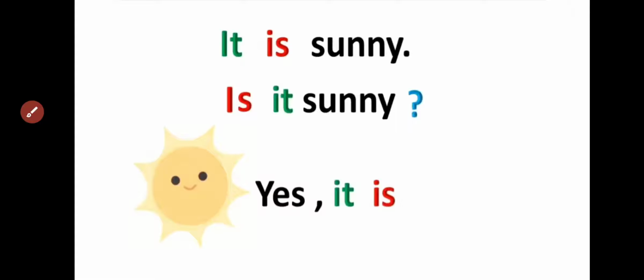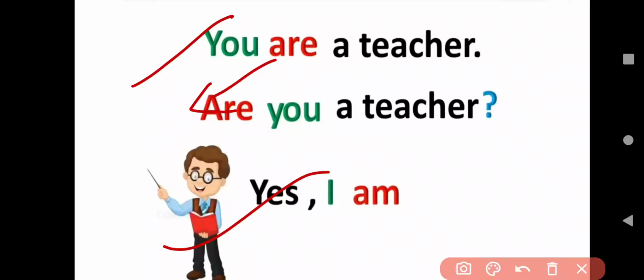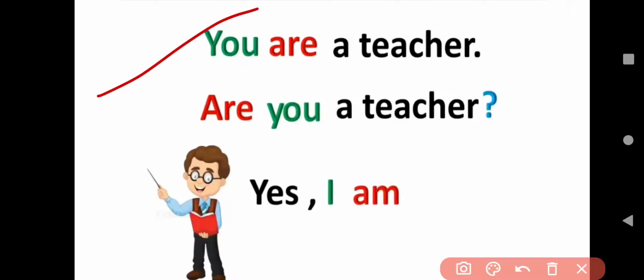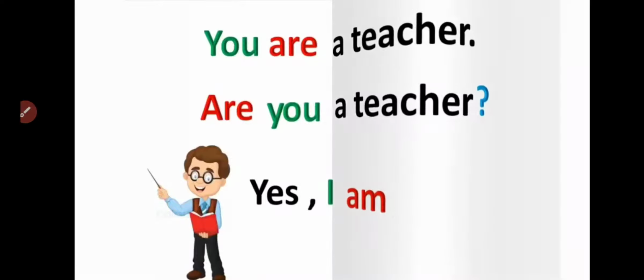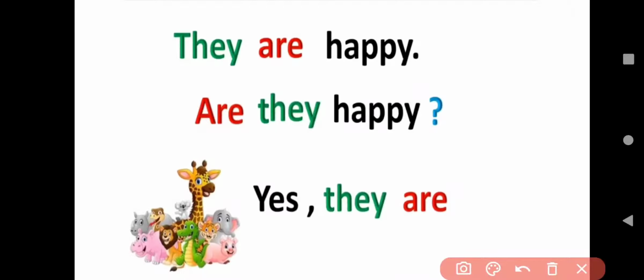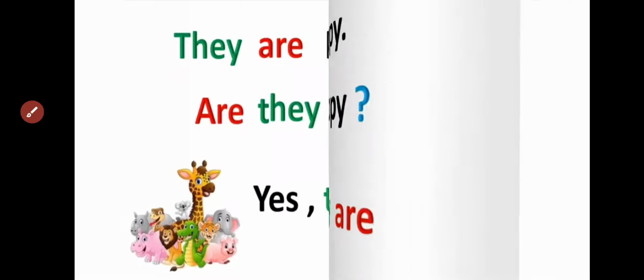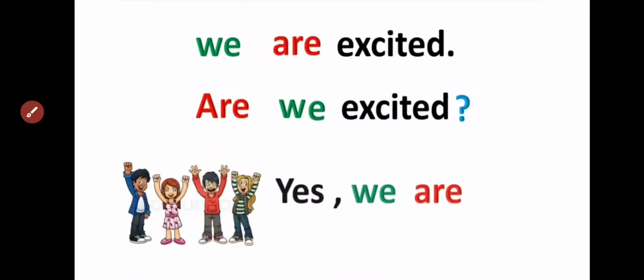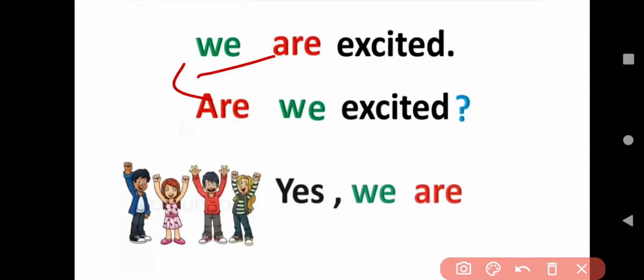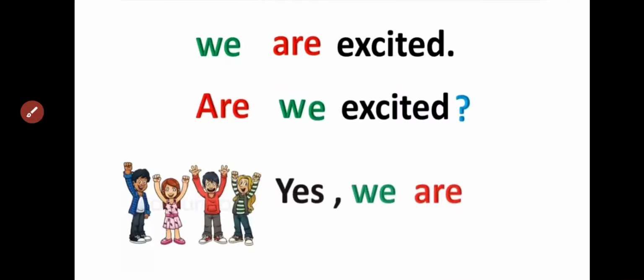Yes, it is. Next is, you are a teacher. It's a simple sentence, but for questioning, yes, we can start with are. Are you a teacher? Yes, I am. Next is the sentence, they are happy. But for questioning, we will use are here. Are they happy? Yes, they are. Next is, we are excited. Are we excited? It will be a question.